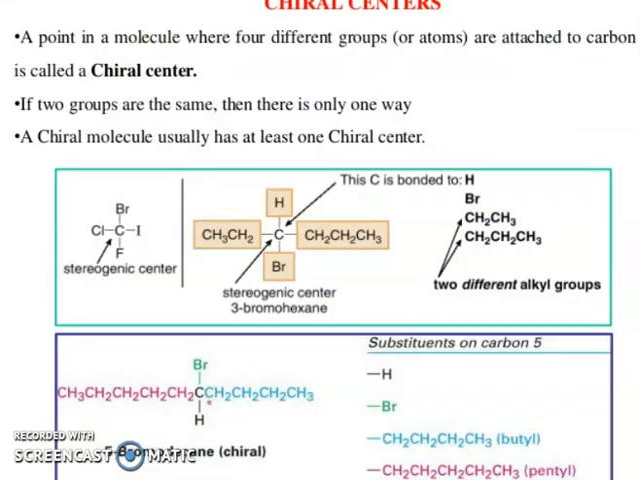So chiral center: a point in a molecule where 4 different groups are attached to carbon is called a chiral center. If 2 groups are the same, then there is only one way. A chiral molecule usually has at least one chiral center. You can see a stereogenic center in 3-bromohexane. This carbon is bonded to hydrogen, bromine, ethyl, and propyl, 2 different alkyl groups. 5-bromodecane is chiral, substituted on carbon 5 with hydrogen, bromine, butyl, and pentyl.